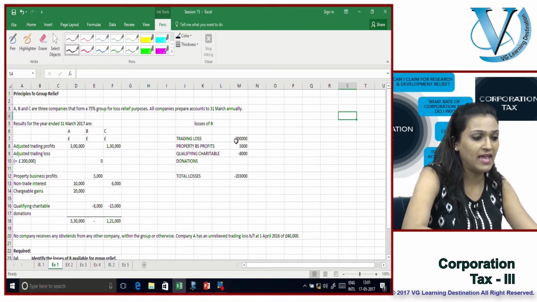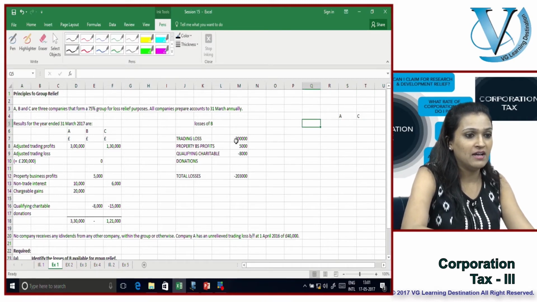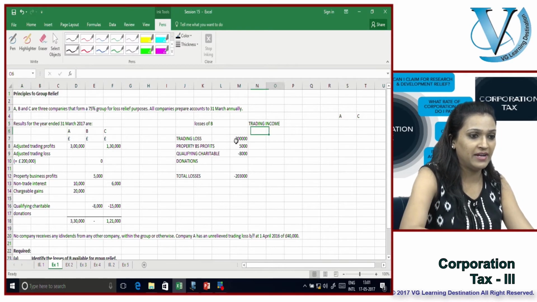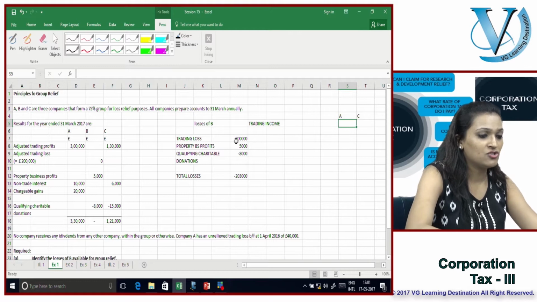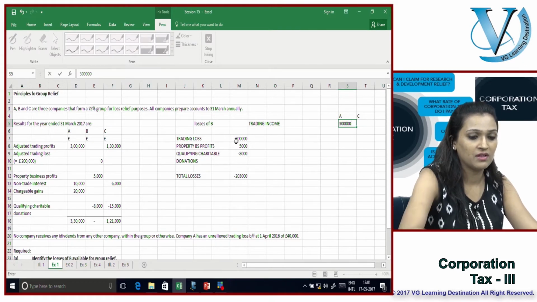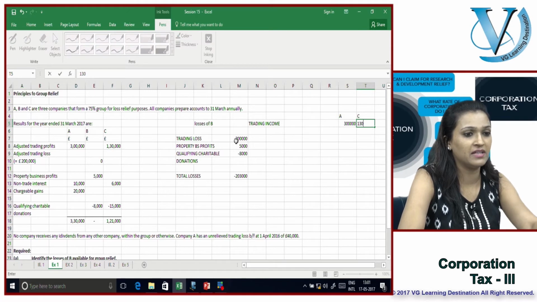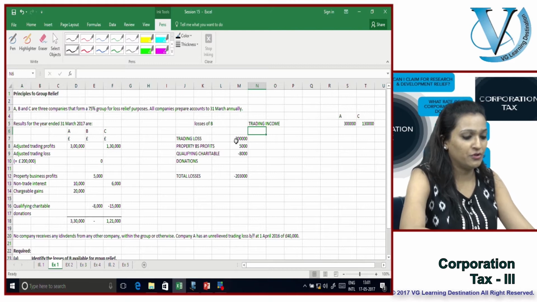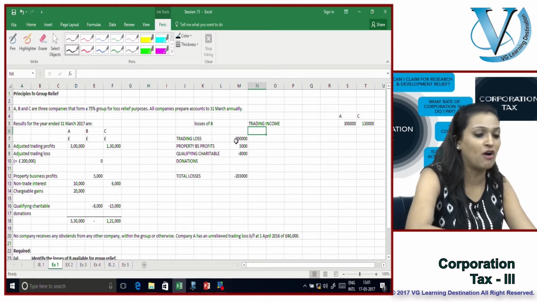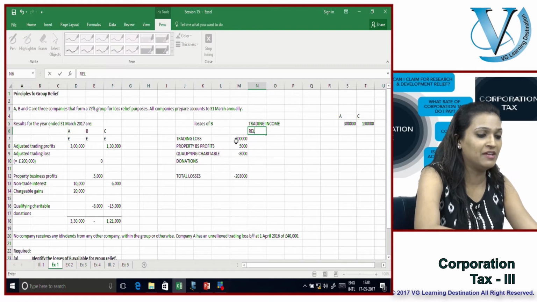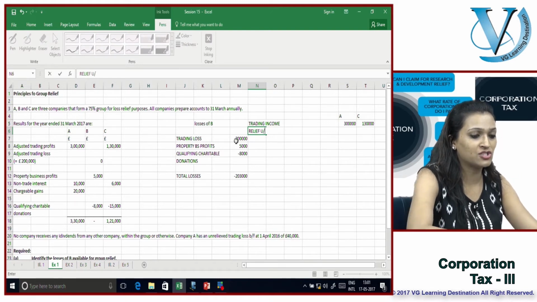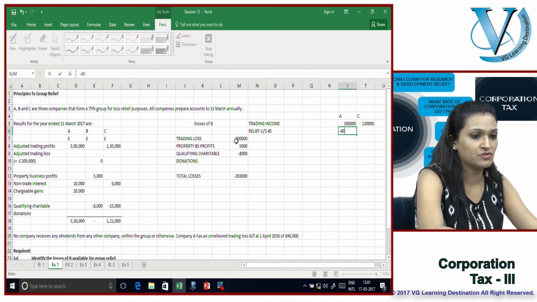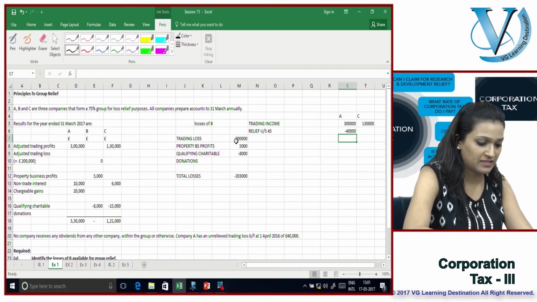Right. So we have A here and we have C here. First, let's start with the trading income. Trading income of A is £300,000. Trading income of C is £130,000. Also, you're going to first set off the brought forward loss, that is relief under section 45 of A, which is £40,000. Right, so how much of it is there?